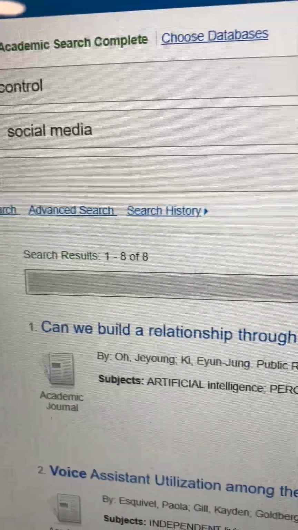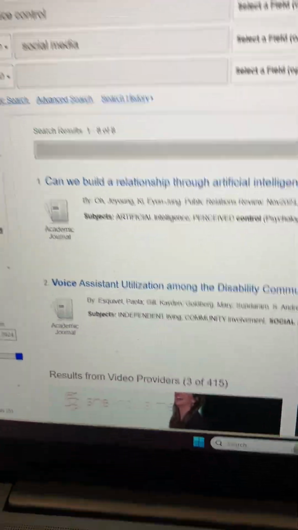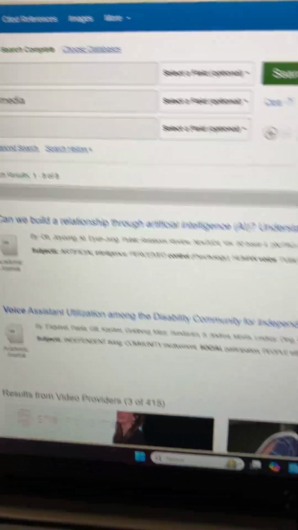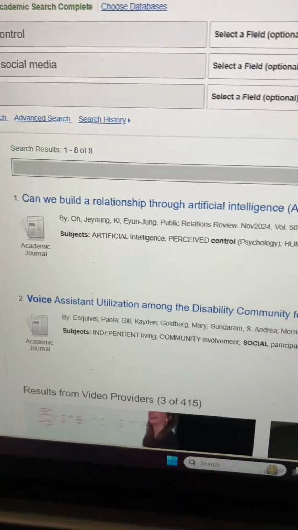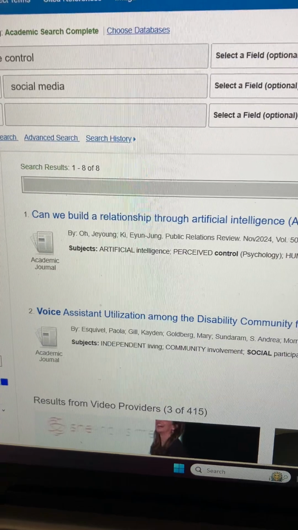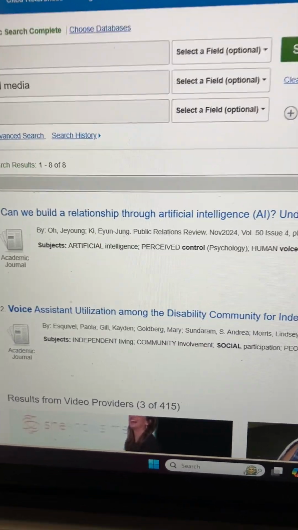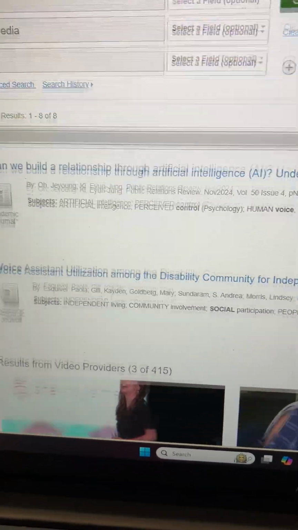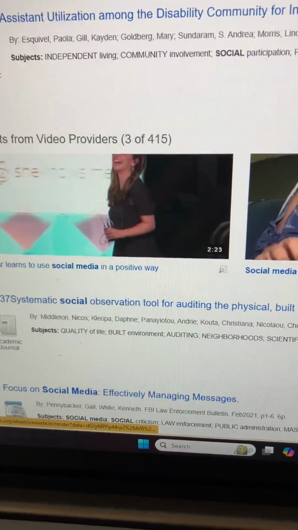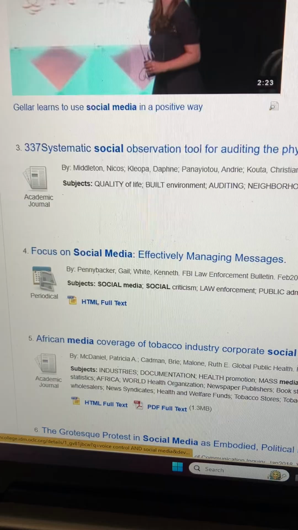Okay, now we have 8 articles. And that might be usable for your essay, because it's not several pages long, and you want to have several articles you can use as resources. So this could give you 8 articles that you could read and use in your research essay.